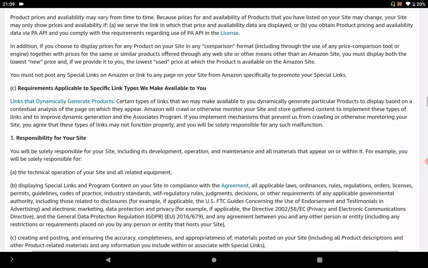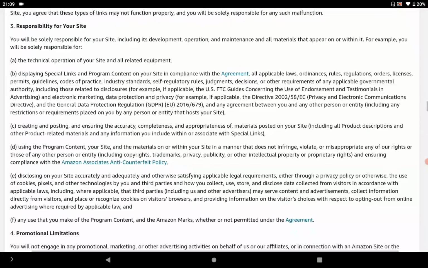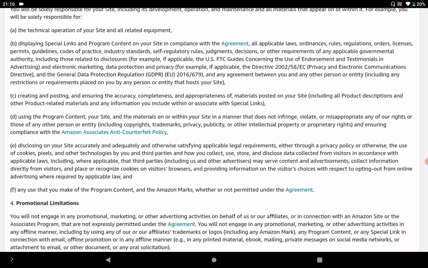And the next point is about the responsibility of your website. You are only responsible for your website. If you want to add more content on your website, develop your website, make some more operations, or do maintenance, all that responsibility belongs to you. It's your headache to make your website better, to attract more and more customers and visitors. It's solely your responsibility. Amazon has nothing to do with that, and Amazon will not pay any single penny for that.